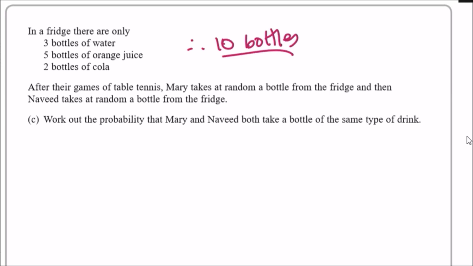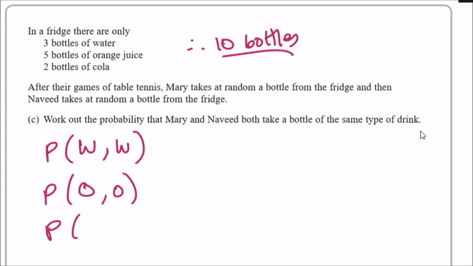One thing to know, when Mary takes a bottle, it's gone. So there'll be 9 bottles left, and Naveed will take one of the remaining 9. To get the same type of drink, remember, Mary first, Naveed second. Suppose Mary takes water first, we need to find the probability that Naveed takes water next. The other possibilities would be orange first and orange again, or cola first and cola again.